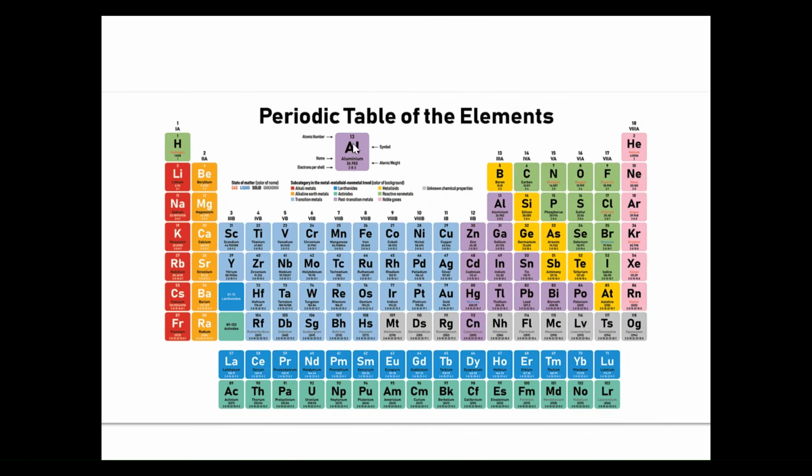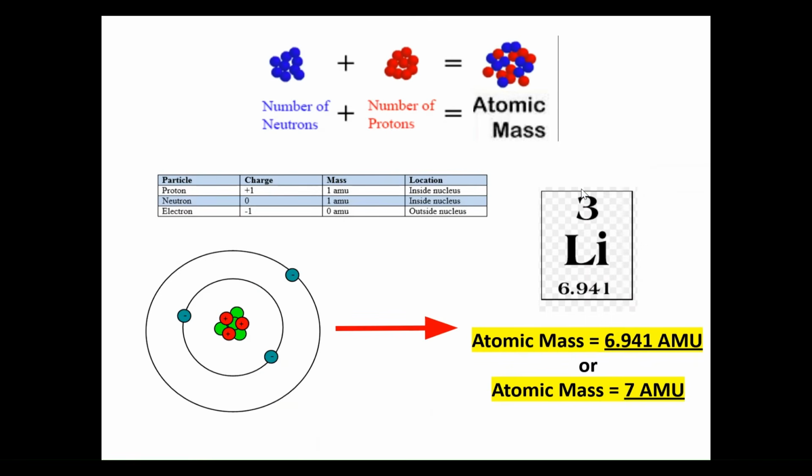For example, here, aluminum has an atomic mass of 26.982. Boron has an atomic mass of 10.80. Oxygen has an atomic mass of 15.999, which can easily be rounded up to 16. Here's another example. In this example, we have lithium. The atomic number for lithium is 3. The atomic symbol is Li, and the atomic mass is 6.941.